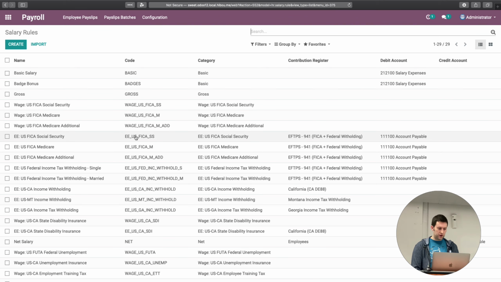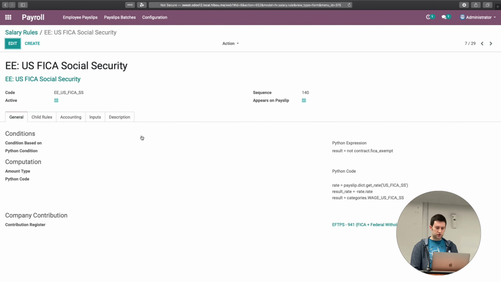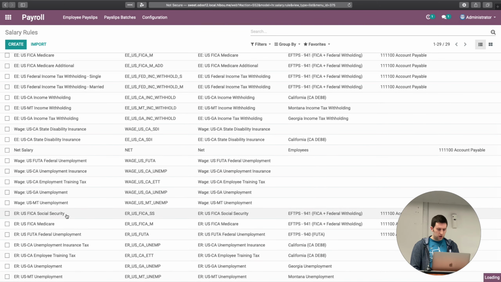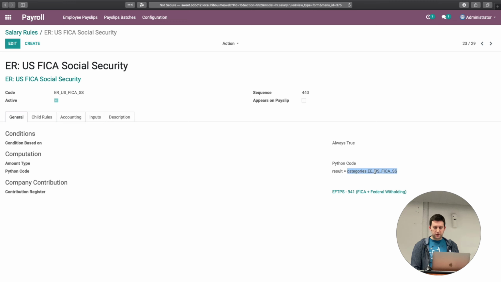If we look at individual rules, for example our FICA Social Security here, you'll note that we get the rate out of that rates object that we saw earlier and apply it to the contract. But there's an employer portion of this as well. If we come down to the employer one, we'll see that it really just copies the value directly over from the employee portion. And that's technically the way it's supposed to be. You're supposed to pay exactly the same on both the employer and the employee side.